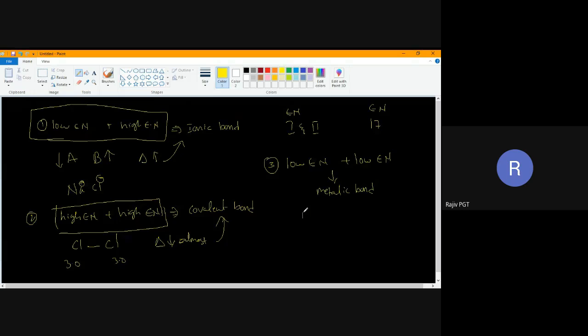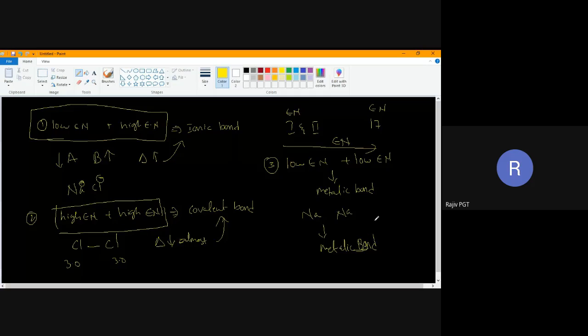For example, sodium has very low electronegativity. We know first group elements have very low electronegativity, and in a period electronegativity increases. When two sodiums combine, both having low electronegativity, we get a metallic bond.